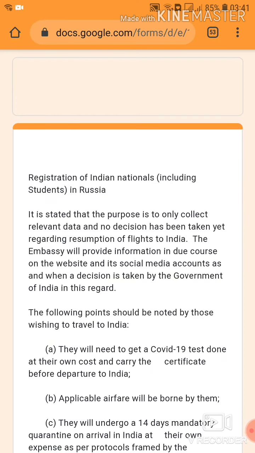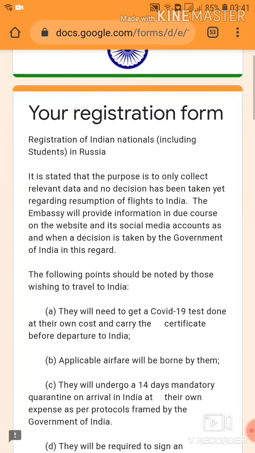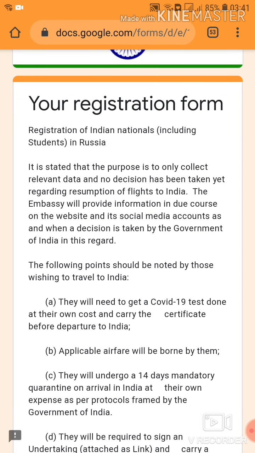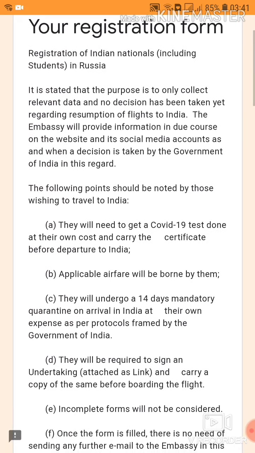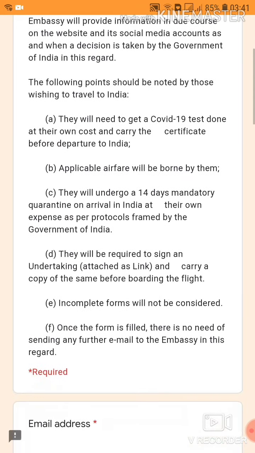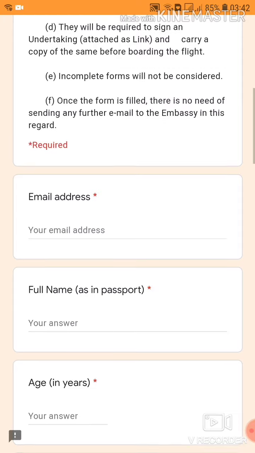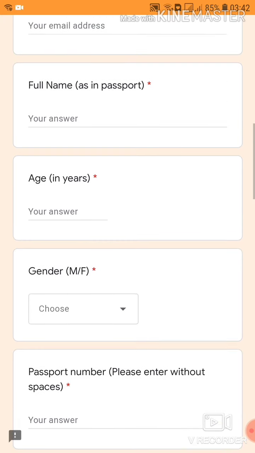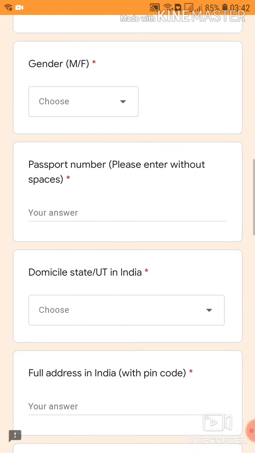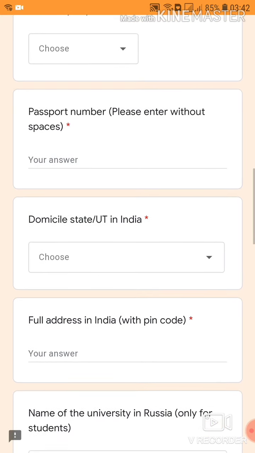The main form which we have to fill when we have to go to India is the registration form. Registration form for Indian nationals who are now in Russia. It is stated that the purpose is only to collect relevant data and no decision has to be taken. As I have already told, no decision has to be taken, and some points we have to mention in that. You have to write your full name according to passport, your age, your gender, passport number,